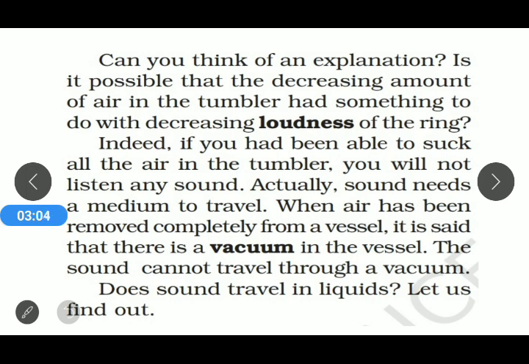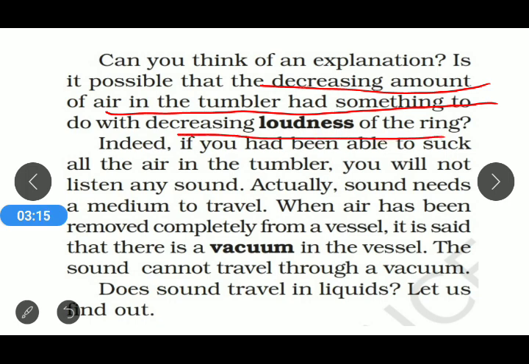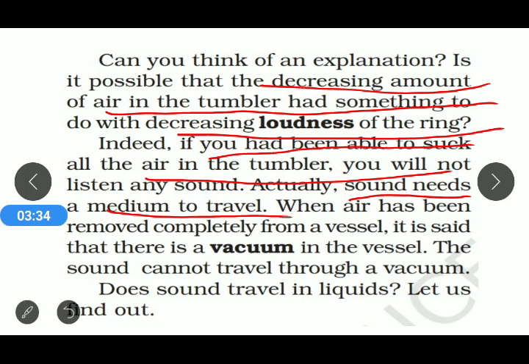So that's why an explanation is also given to us that as we decrease the amount of air in the tumbler, it also decreases the loudness of the ring. If we are able to suck out all the air in the tumbler, then we will not hear any sound. Actually, why are we not able to hear the sound? The answer is the sound needs a medium to travel, which we have already concluded from that activity.